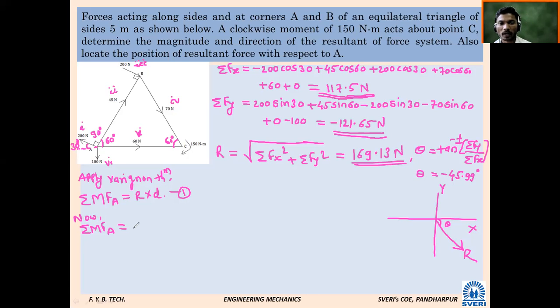Now moment due to this 200 Newton force. If we want to find moment due to 200 Newton force, what will be the moment? One more question: is it possible to resolve that force 200 Newton?